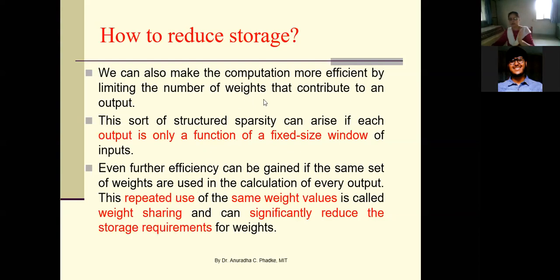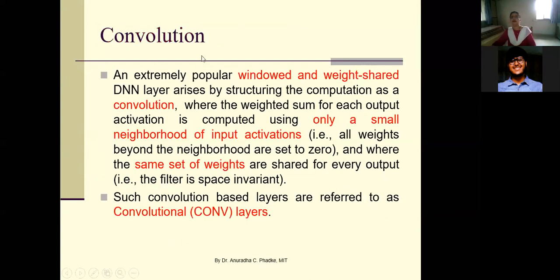So if you have 100 to 100 mapping, with different weight values, you need a large number of weights. But if you are using the same weight matrix for the entire image, you need very few weights, and thus this helps in significantly reducing the number of weights, and effectively it significantly reduces the storage requirement for weights. Getting this? So your convolutional neural networks are based on this concept.